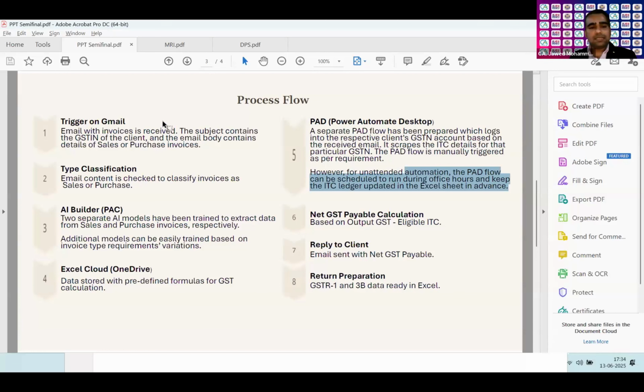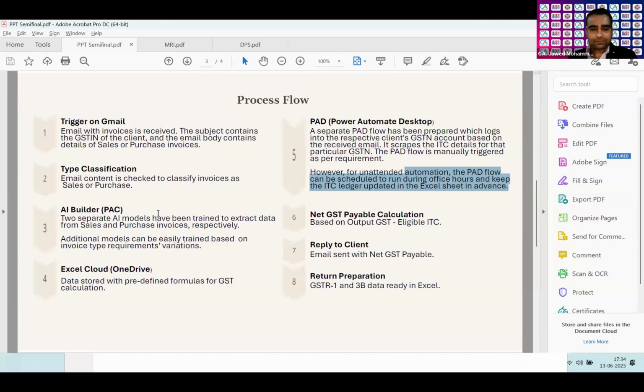Sir, there are two separate flows. Let me complete, Javed. I did not interrupt you while you were speaking, right? Sure. What I am saying is, what I can see right now, there are two process flows, right? One is based on your PAC and one is based on your PAD, right? Am I right or am I wrong? Yes, right, sir.